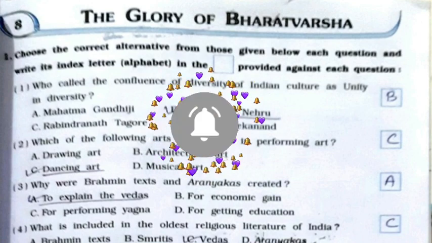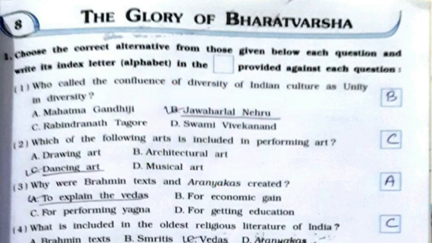So we'll start with the MCQs. First, who called the confluence of diversity of Indian culture as unity in diversity? It's option number B, Jawaharlal Nehru. Second, which of the following arts is included in performing art? It's option number C, dancing art. Third one, why were Brahmin texts and Aranyakas created? It's option number A, to explain the Vedas.